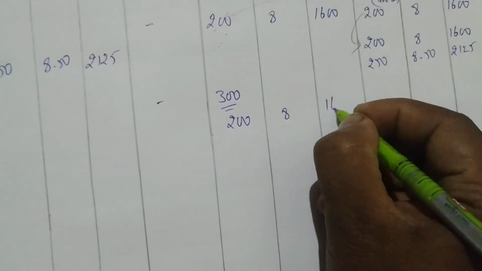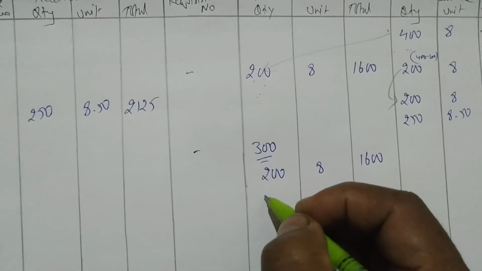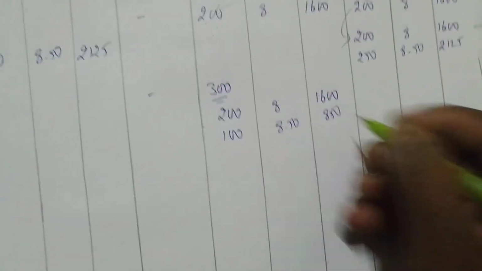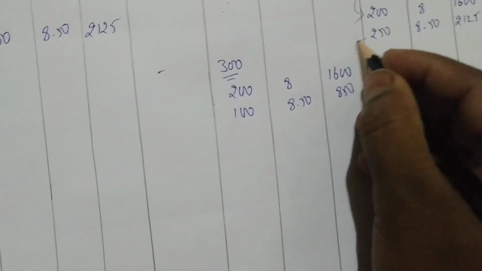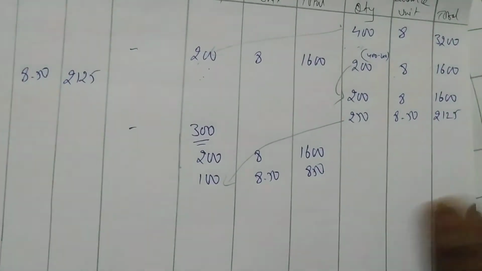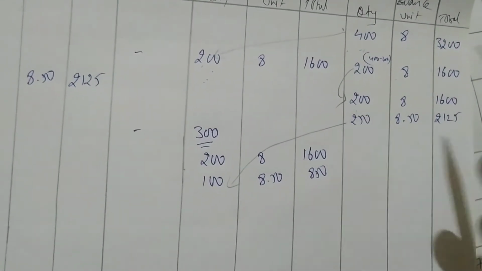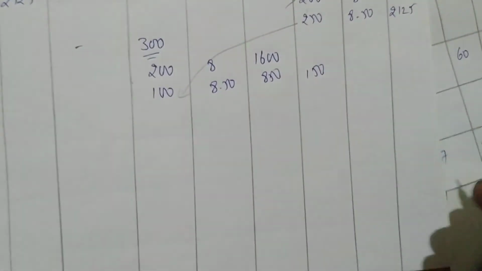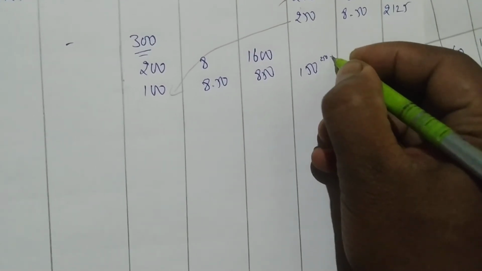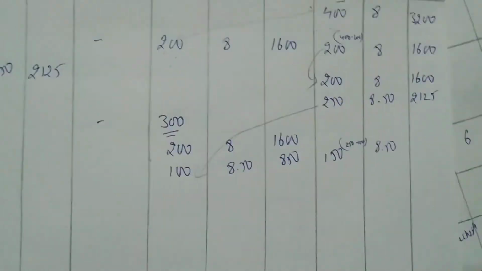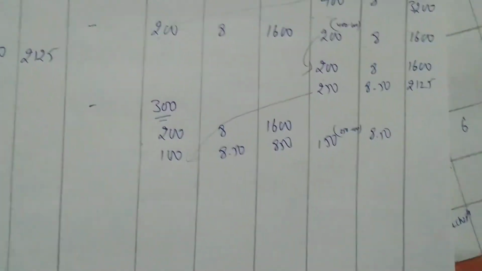8 rupees, 1600. Still how much do I have to issue? 100. From 250 I am issuing 100, at 8.50, 850. I have to issue 100 from 250 because there is no quantity in the first in. So how much is balance? 150 will be the balance. How 150? 250 minus 100. So 8.50, 150 into 8.5 is 1275.